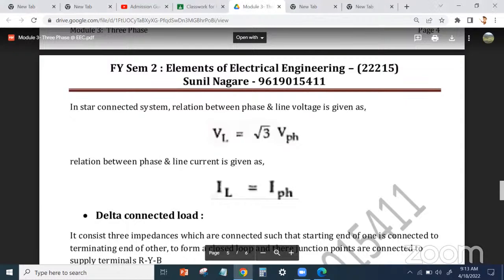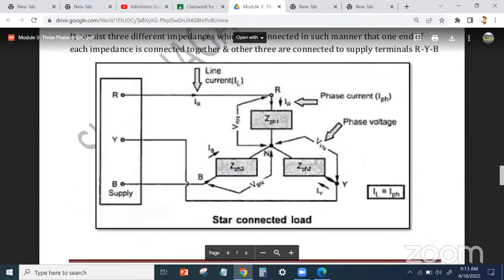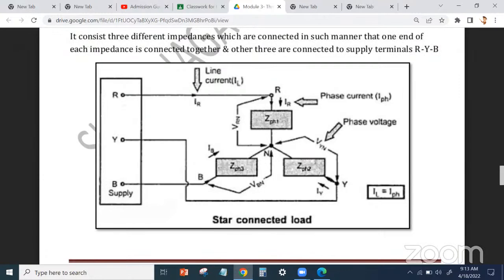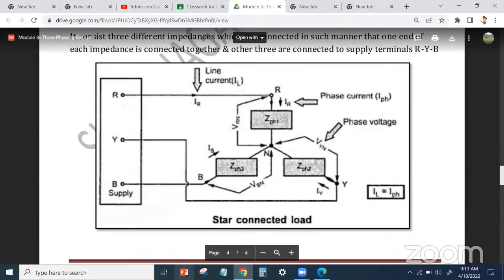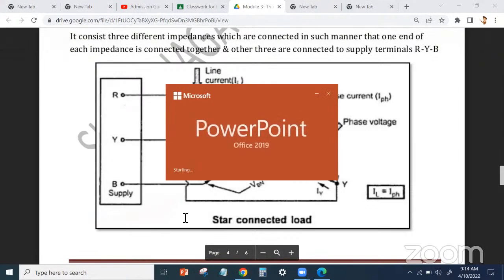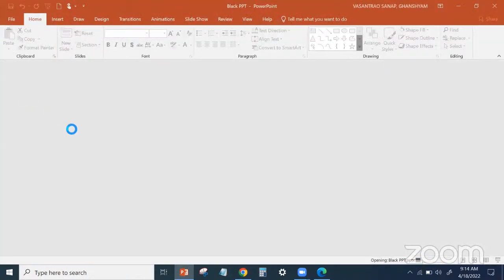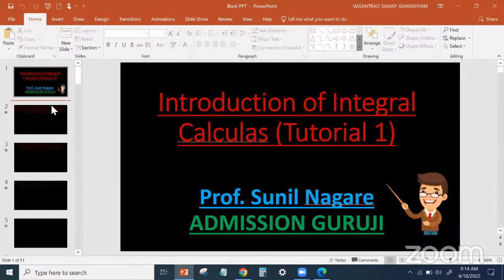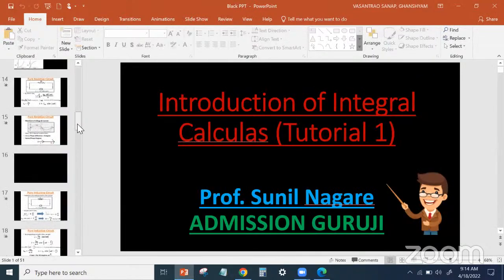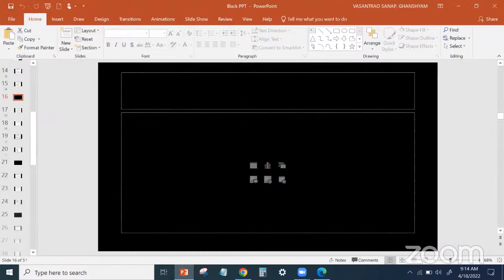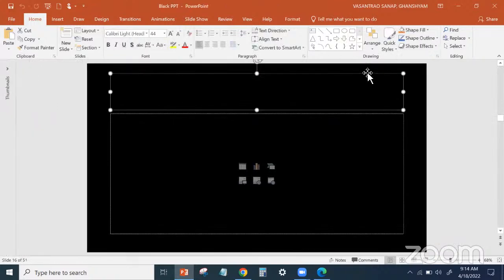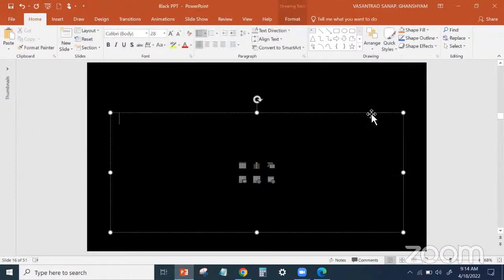Any doubt in the star connected system? Anyone? Okay, I'll draw this diagram once again on a slide. Just give me one moment, and then we'll go to the delta.